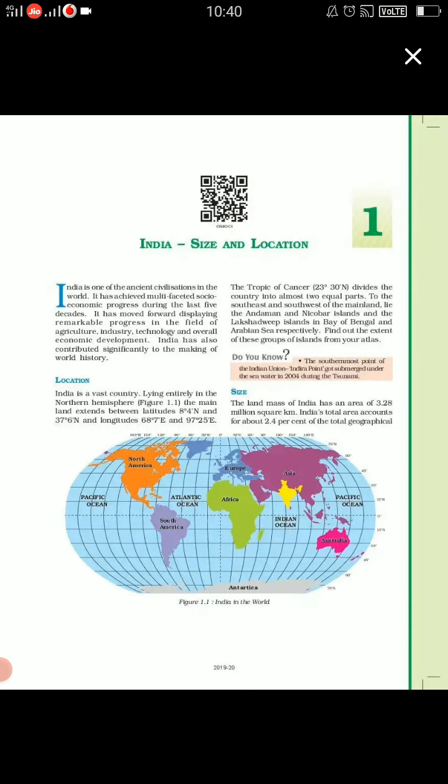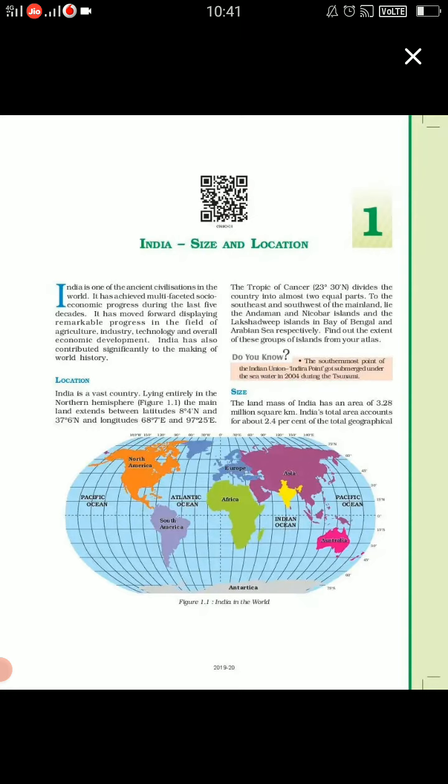They are not in reality. And what is the significance of these imaginary lines? You can easily locate a place. You can get to know about a place with the help of these lines. The vertical lines are the longitudes, the long ones, and the horizontal lines are the latitudes. So your world has a network of these lines.